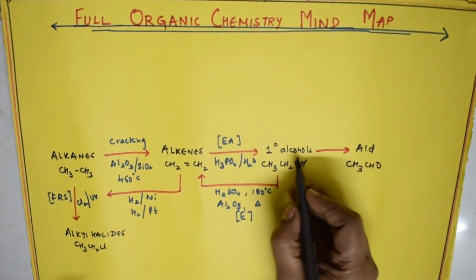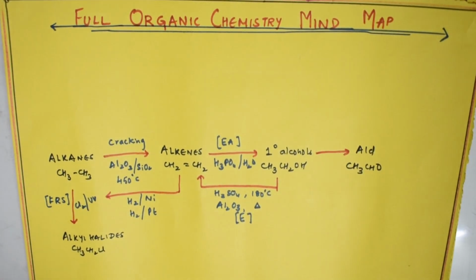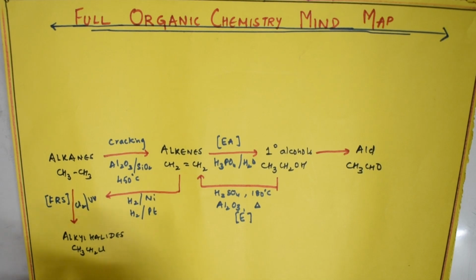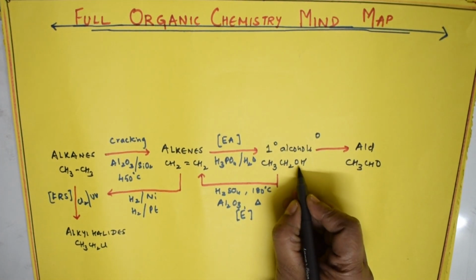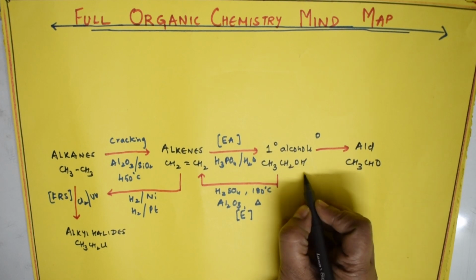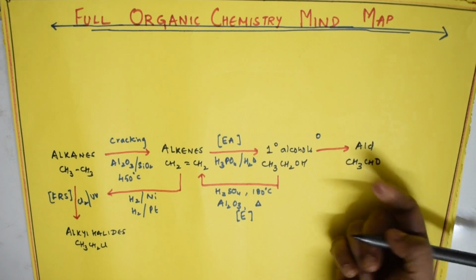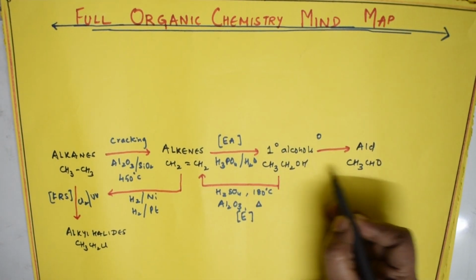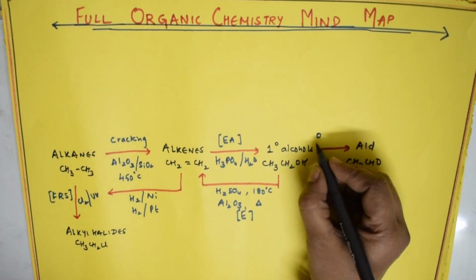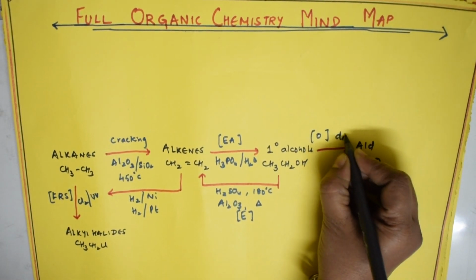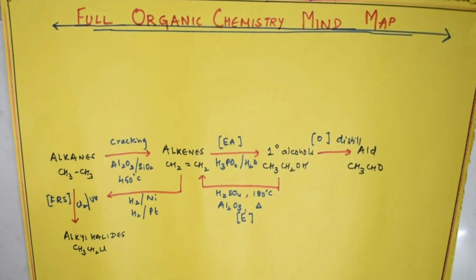What is the process of converting primary alcohols into aldehydes? It's nothing but oxidation, isn't it? You're going to remove hydrogen, or add oxygen. Here just see, CH3 is here. I'm removing one hydrogen here, one hydrogen here. So I'm writing oxidation and distilling. You can also write reduction here, no problem.